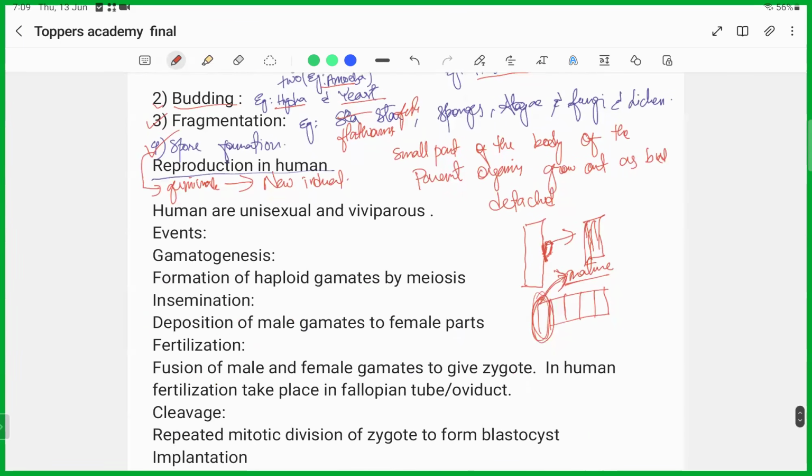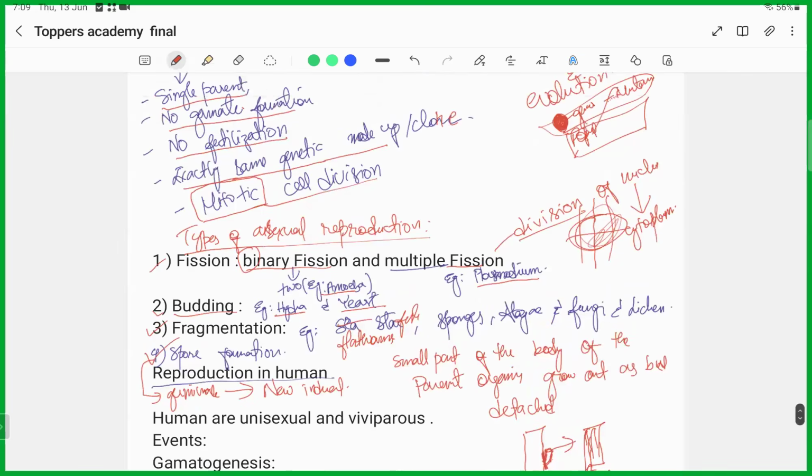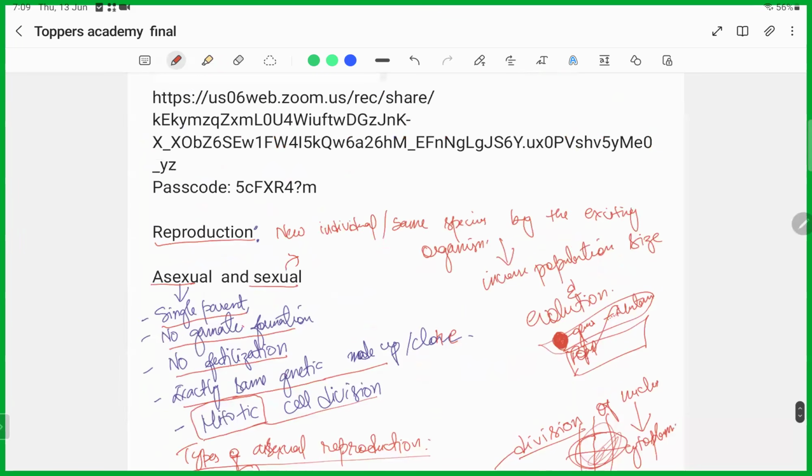Now we will come to sexual reproduction, which is the opposite of this. Sexual reproduction involves the formation of male and female gametes, and these gametes can be from either the same or different individuals of opposite sex. So in sexual reproduction, there will always be a formation of male and female gametes.